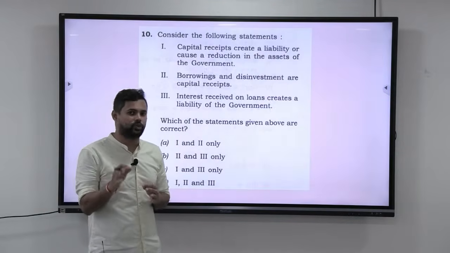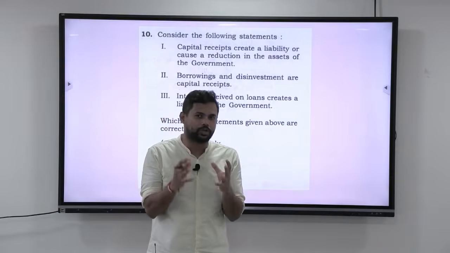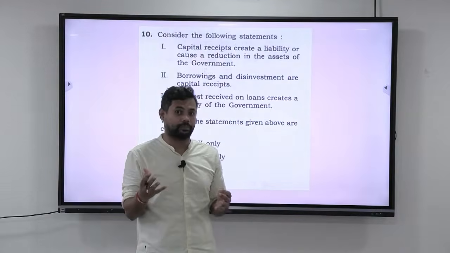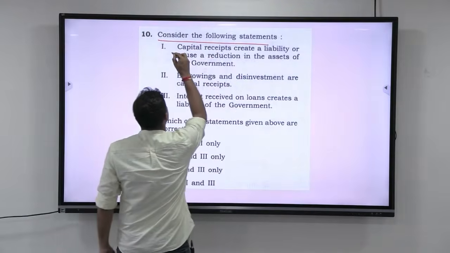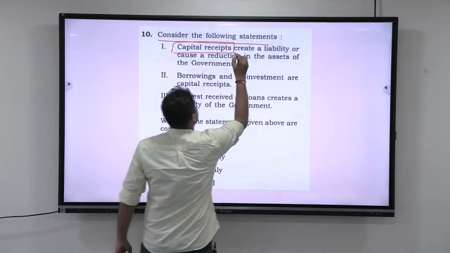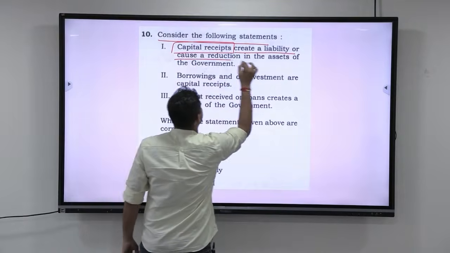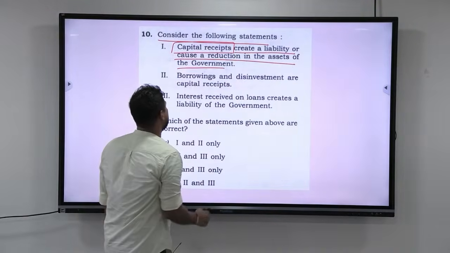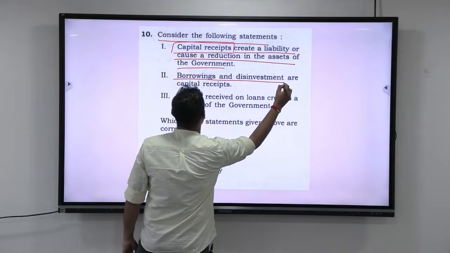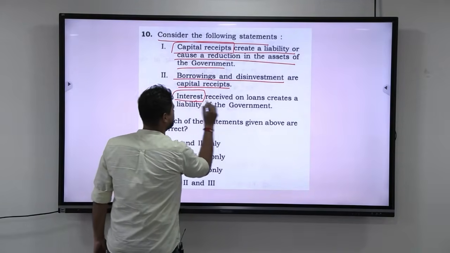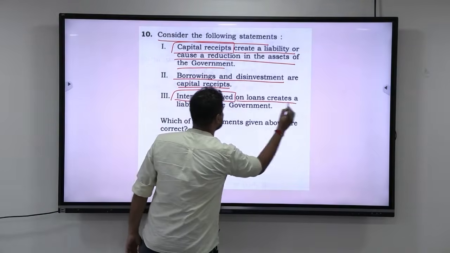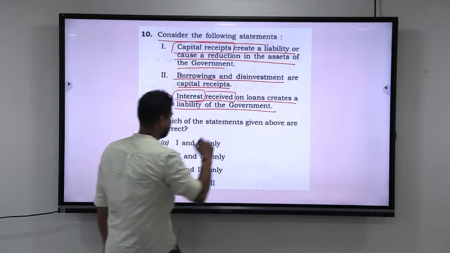Alright guys, let us look at this question. Again, this question requires you to have a good conceptual clarity in economy as a basic subject. Okay, look at this. Let me read out first. Consider the following statements. Capital receipts create a liability or cause a reduction in the assets of the government. Okay. Next, borrowings and disinvestment are capital receipts. Next, interest received on loans creates a liability of the government.